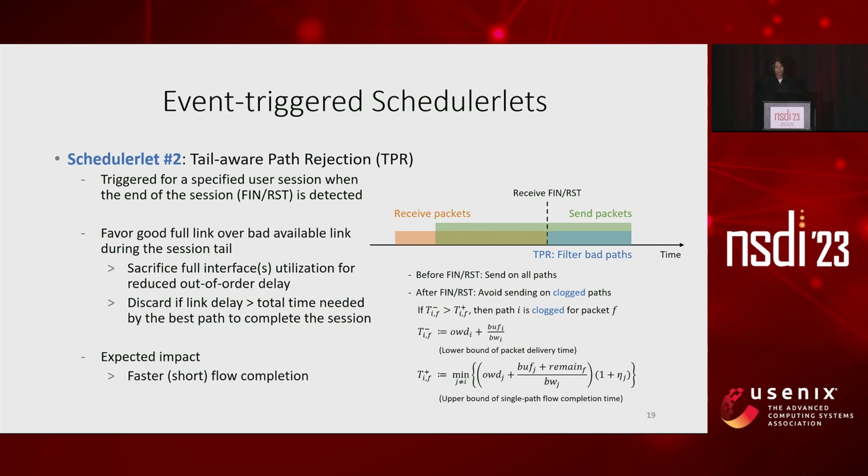When we detect a FIN or reset packet of a user session, we activate tail-aware path rejection for it. For all paths, we estimate the one-way delay on it and compare it to the total time needed by using the best path only to complete the session. If the packet will not even arrive before we use the best path to complete the session, we simply discard the path. And also, here we make our delay estimations more conservatively to tolerate inaccurate measurements in the fluctuating network.